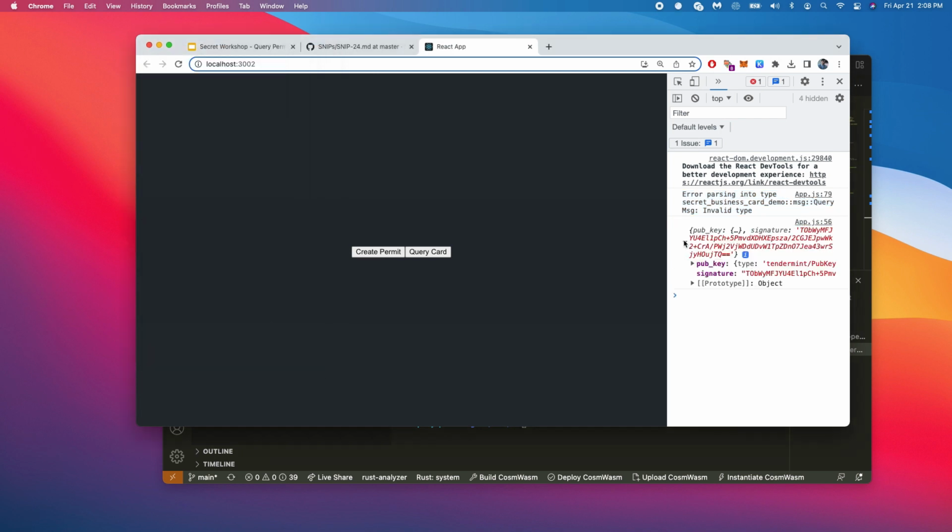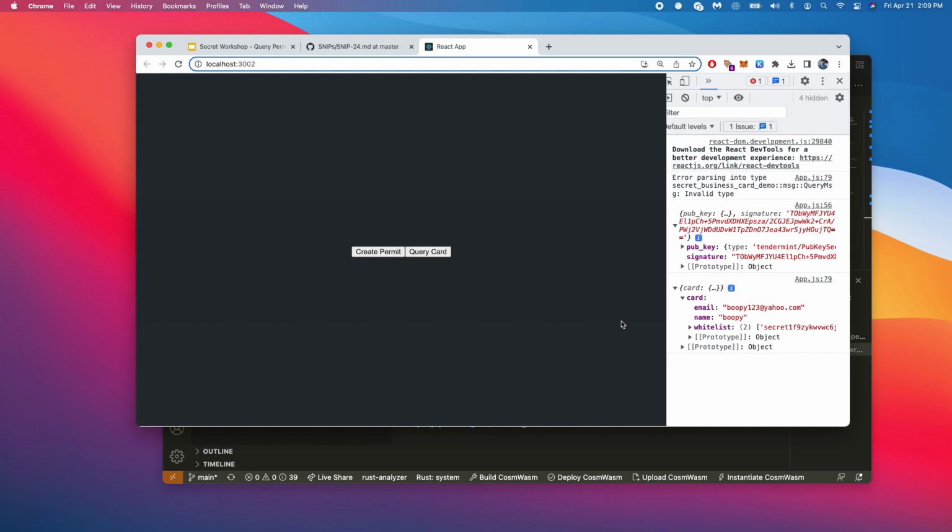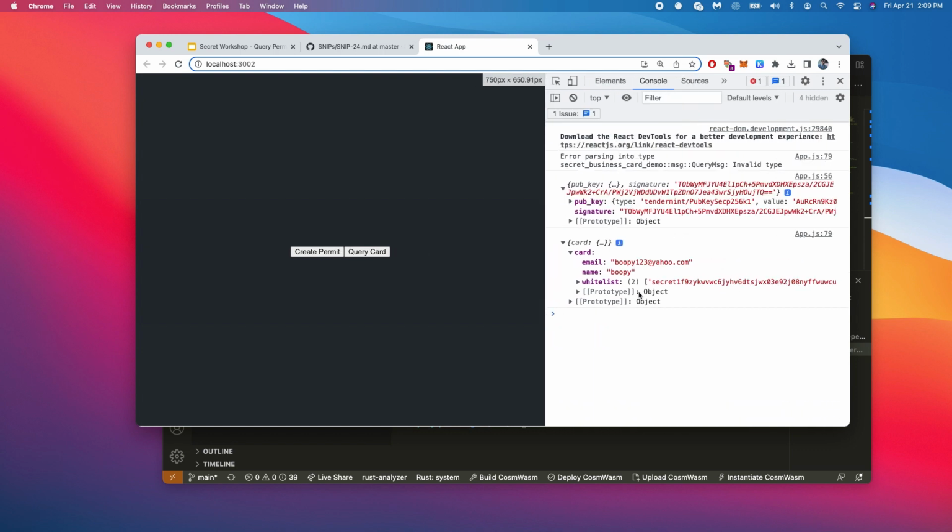This is that signature object that I was talking about, where I wasted a ton of time last night because I didn't realize this was an object. I was just passing this signature string, but you have to actually pass the object. So now when we query the card, we should be able to do this because we now have a permit specific to that card. And there we go. Card returned. Boopy123@yahoo.com is the email, name Boopy.